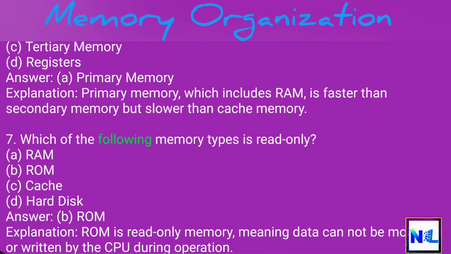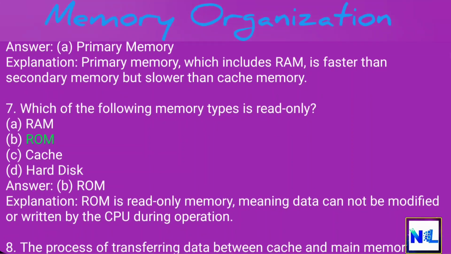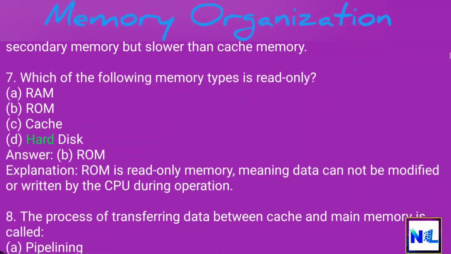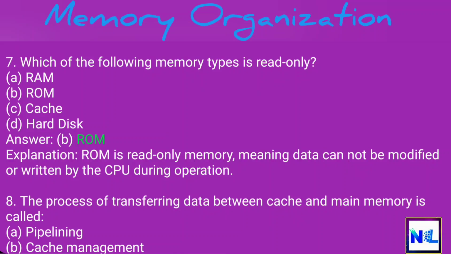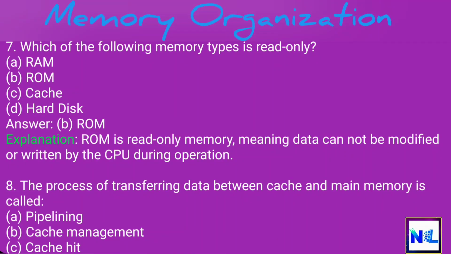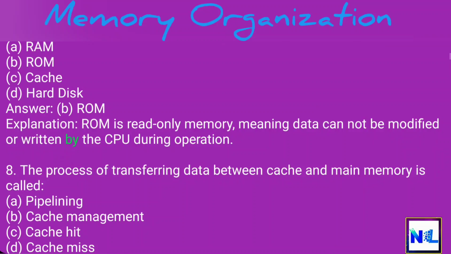7. Which of the following memory types is read-only? A. RAM. B. ROM. C. Cache. D. Hard disk. Answer: B. ROM. Explanation: ROM is read-only memory, meaning data cannot be modified or written by the CPU during operation.